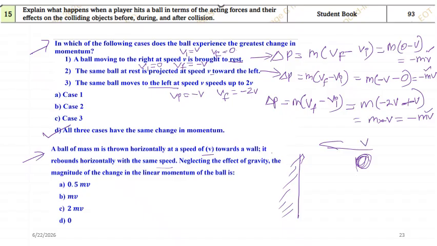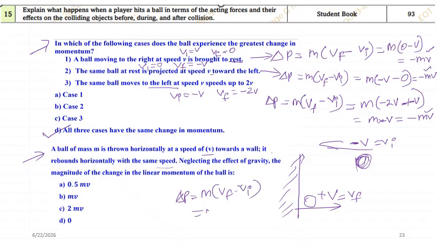See, initially its velocity is v. As it is coming from the left side, I'll take it as negative. And after hitting it will be rebounding with the same velocity, and over here it will be positive. So vi is negative v and vf is positive v. They're asking us to calculate delta p. What is delta p? It's m into v final minus v initial.